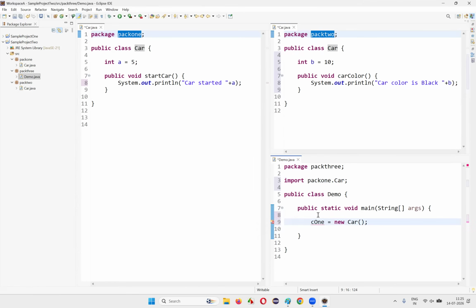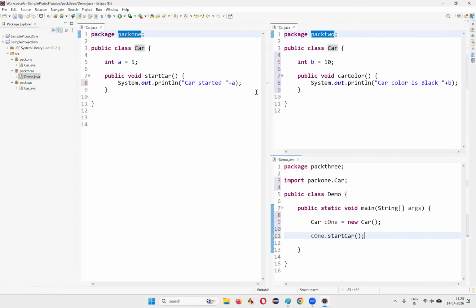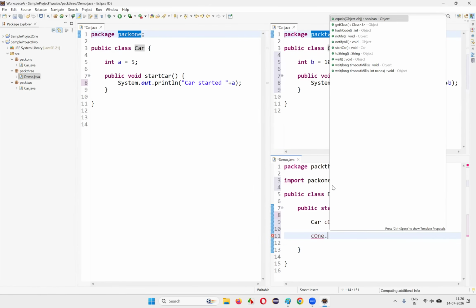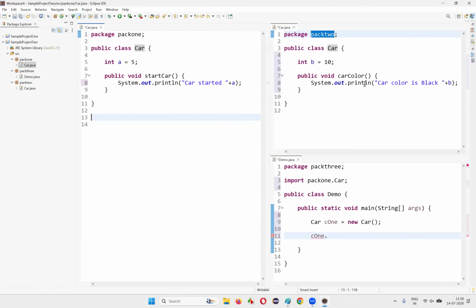Car c1 is equal to, I'll just declare this with Car, the same class name. And here, object reference c1.startCar. If I say c1 dot, you see what is coming? carColor is not coming. When I say c1 dot, only startCar is coming. carColor, which is there in the second Car, is not coming.